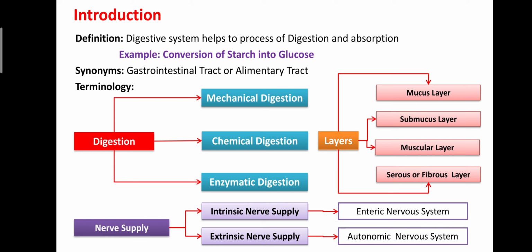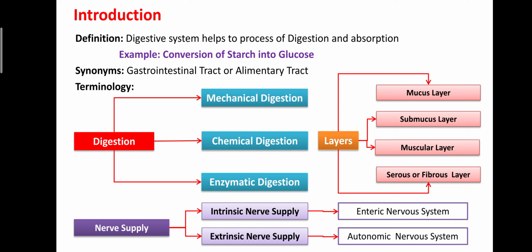Then serosa is the outermost layer of the gastrointestinal tract. It is also considered the visceral peritoneum. It is made up of areolar connective tissue with mesothelium, a single layer of squamous epithelium.